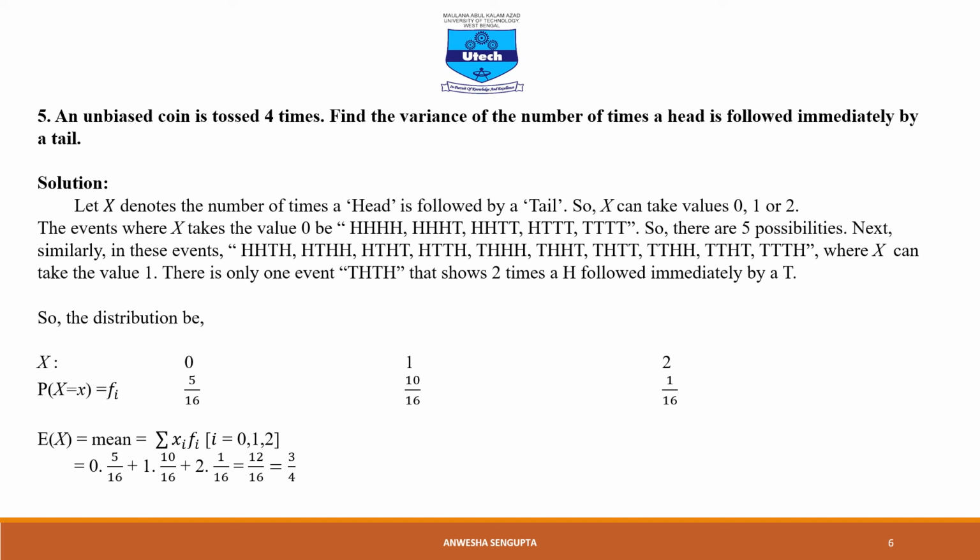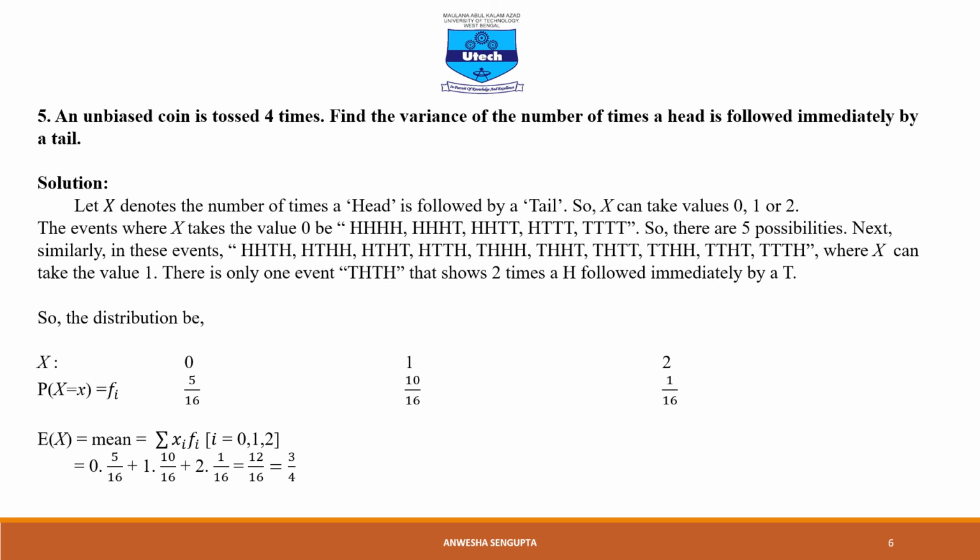The events where x can take the value 0 are these 5 cases, that is, 4 consecutive heads, or consecutive 3 heads first and then a tail occurs. So there are a total of 5 possibilities. Next, similarly, there are a total of 10 possibilities in which x can take the value 1. Next, for this case only, a head is followed immediately by a tail 2 times.